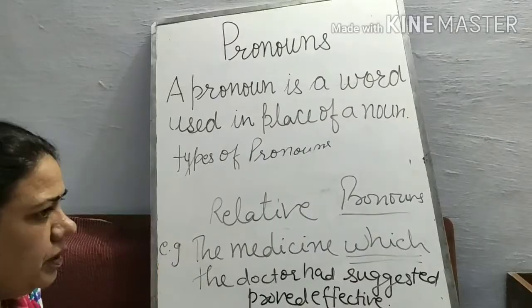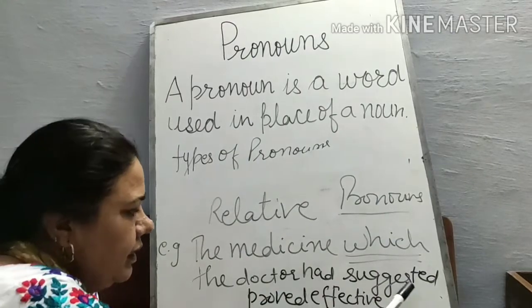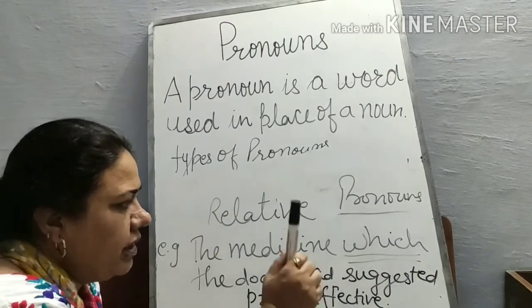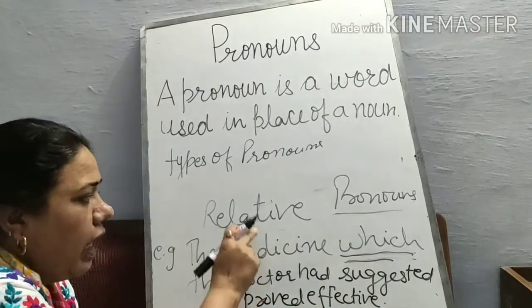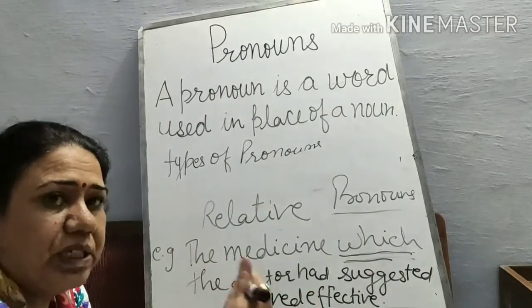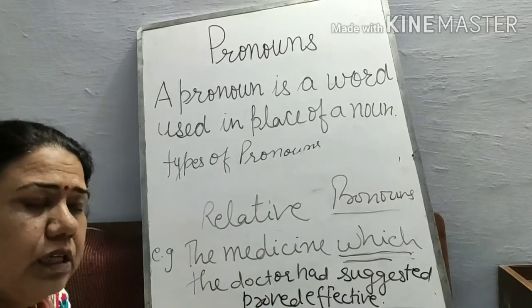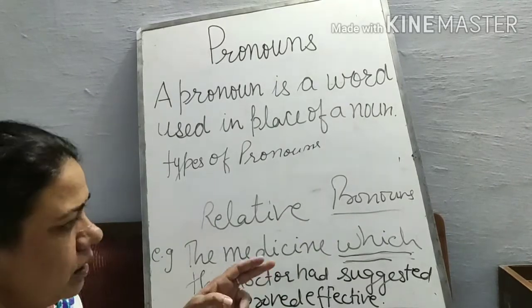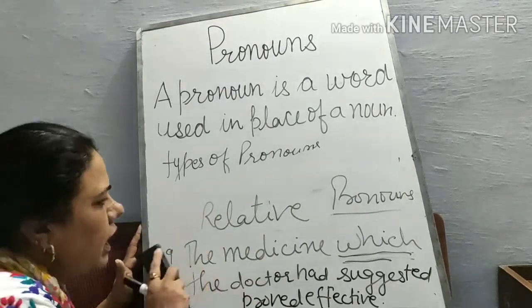For example, the medicine which the doctor had suggested proved effective. And we use that for things and for a group of people or class also.